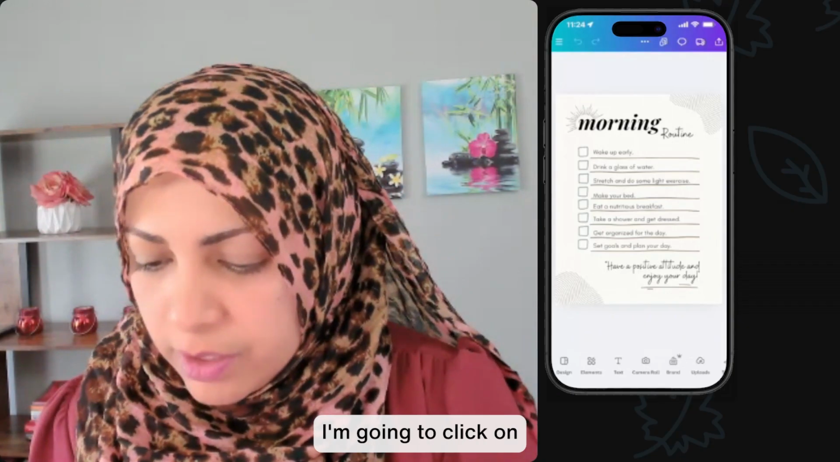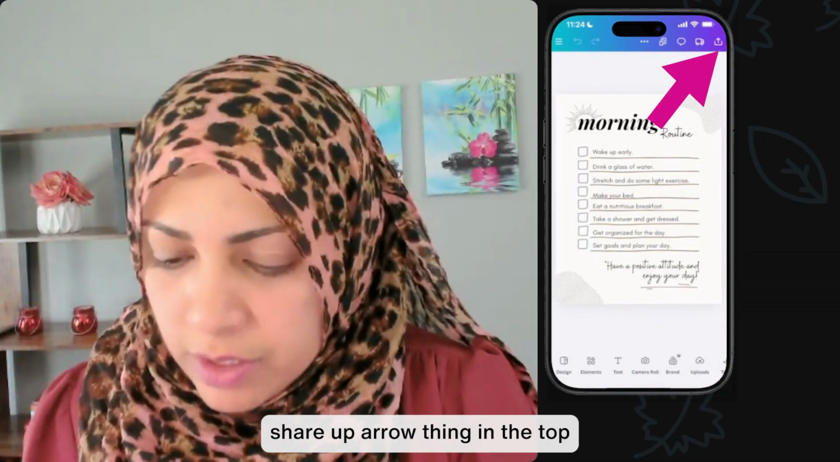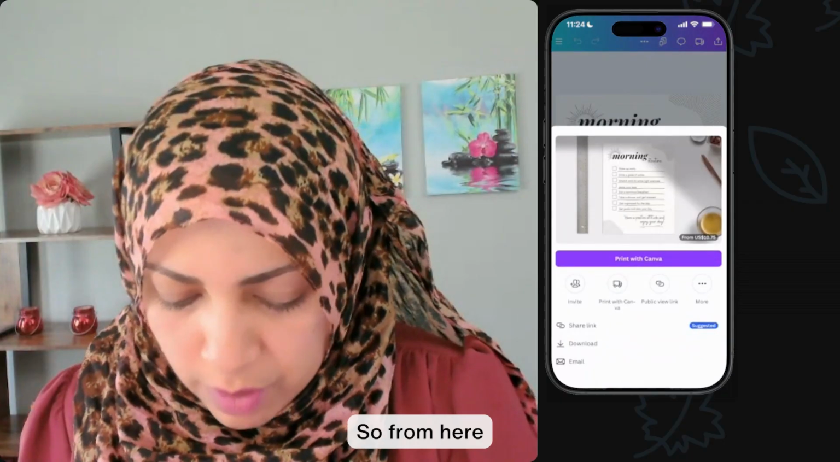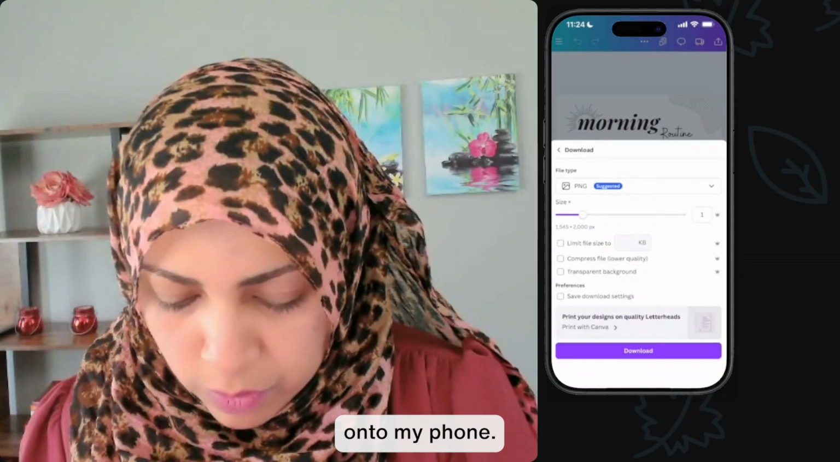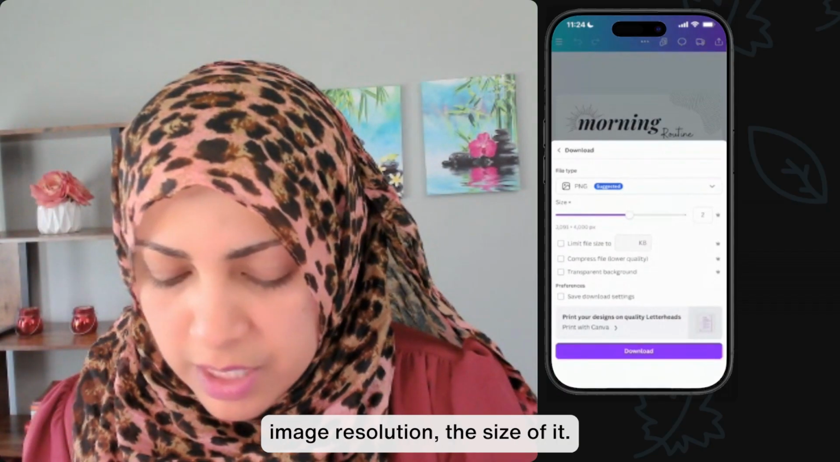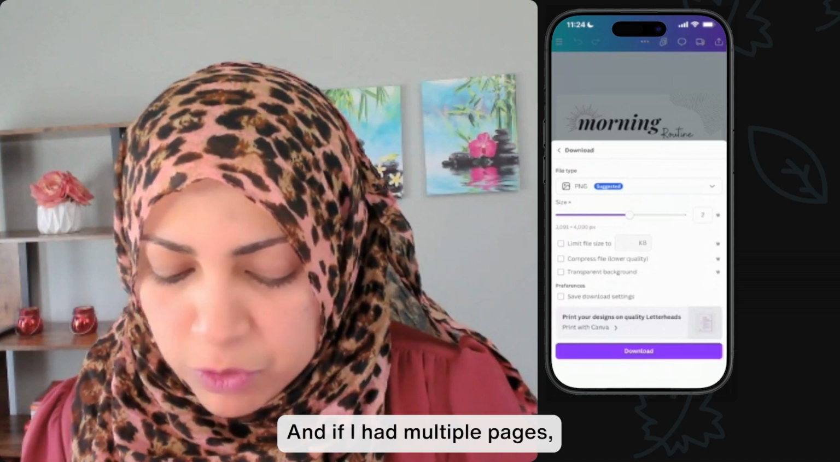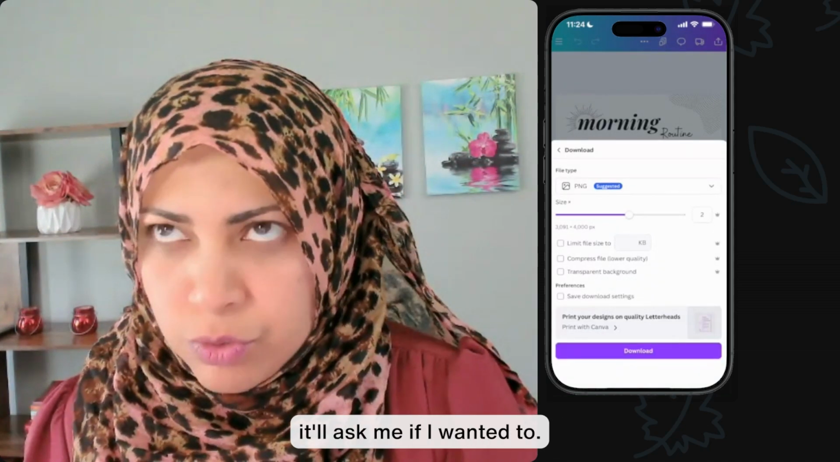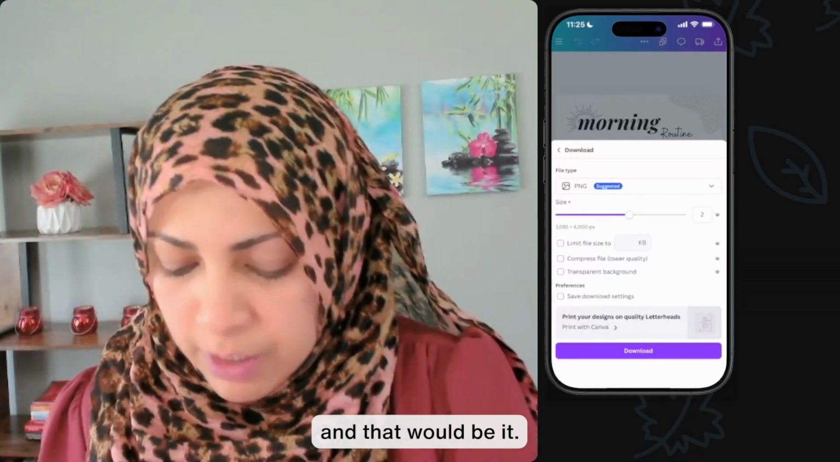I'm going to tap on this up arrow thing in the top right corner. From here, I am going to download this onto my phone. And I can also change the image resolution, the size of it. That just makes it a little bit higher quality. And if I had multiple pages, I think it'll show me all the pages and you could just tap on current page and that would be it.